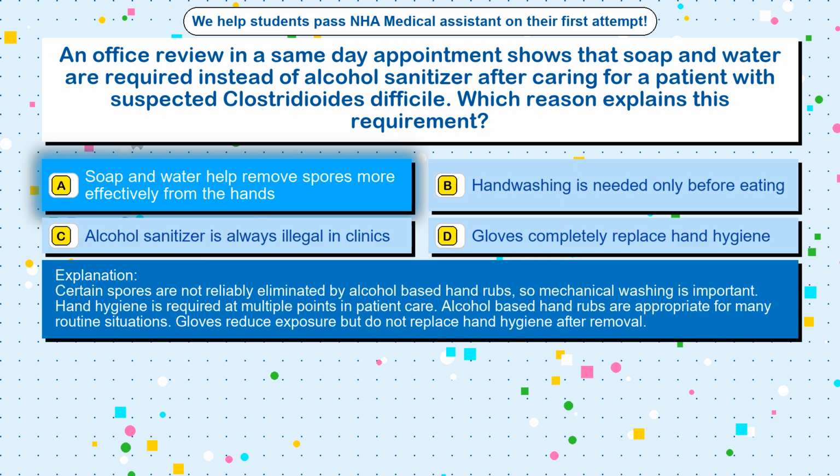Certain spores are not reliably eliminated by alcohol-based hand rubs, so mechanical washing is important. Hand hygiene is required at multiple points in patient care. Alcohol-based hand rubs are appropriate for many routine situations. Gloves reduce exposure but do not replace hand hygiene after removal.